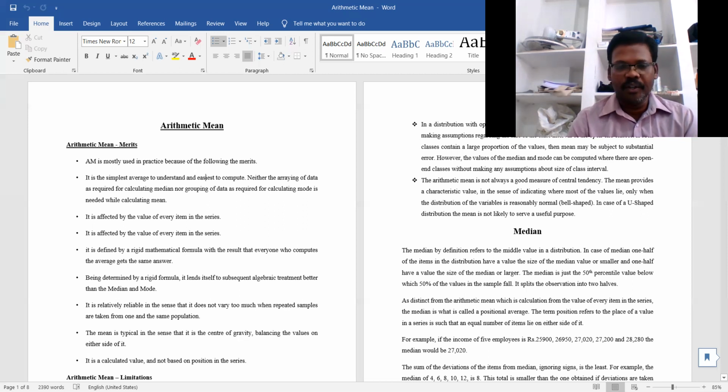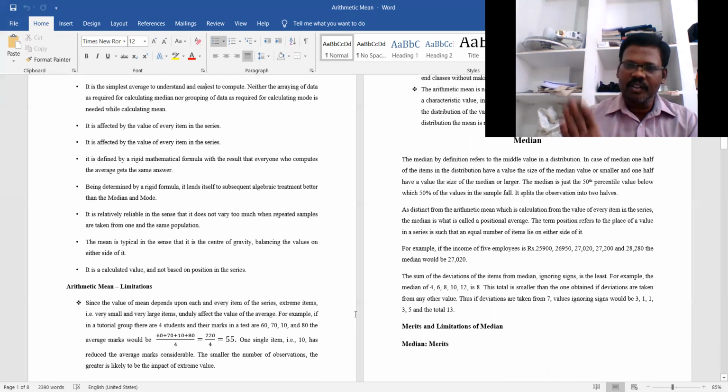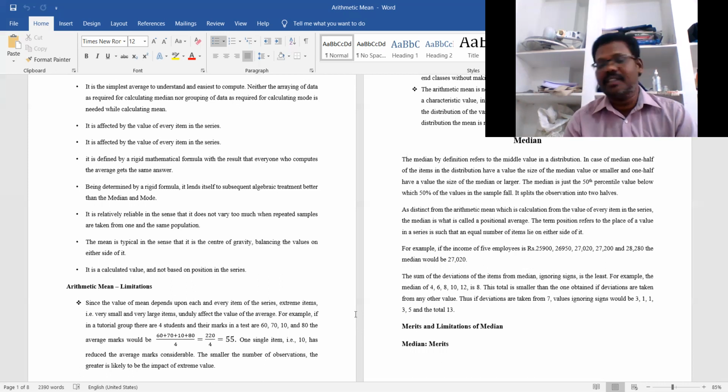Already I told you, no single value is left out. All the values have equal weightage when we are discussing this aspect. It is a calculated value and not based on the position in the series.